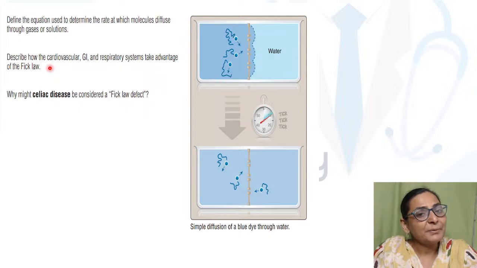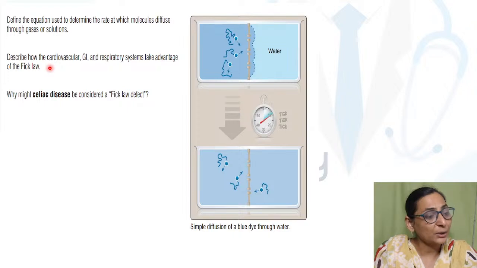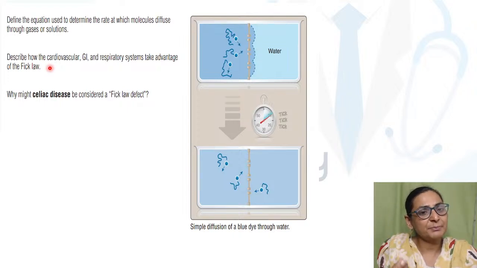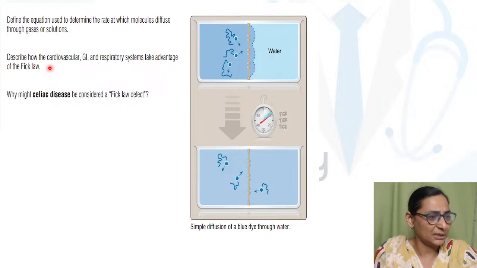ठीक है, that means यहाँ पर जो diffusion पूछा गया था, that diffusion is related to Fick's law which we will be dealing with. And this, though it is a very simple topic from general physiology, is Fick's law that tells you about the simple diffusion. How is this applicable in other systems, like it could be GIT, it could be cardiovascular, it is even respiratory system, जहाँ पर ये simple principle of diffusion is very very important.